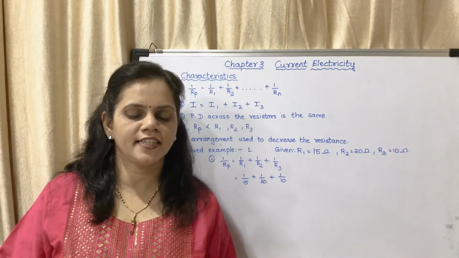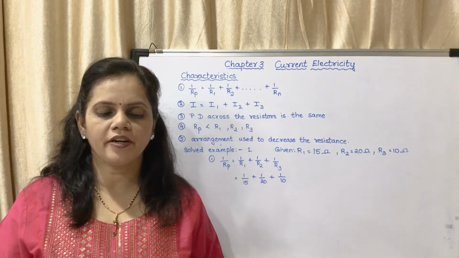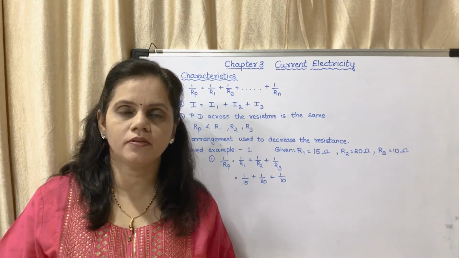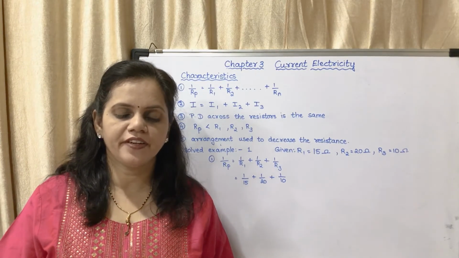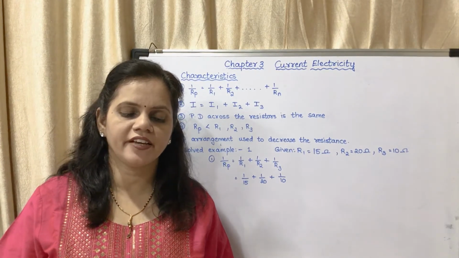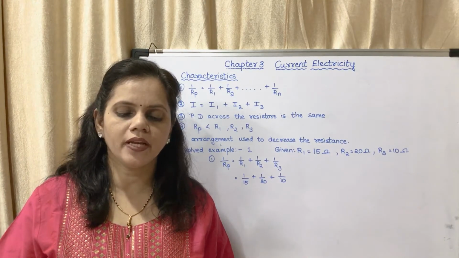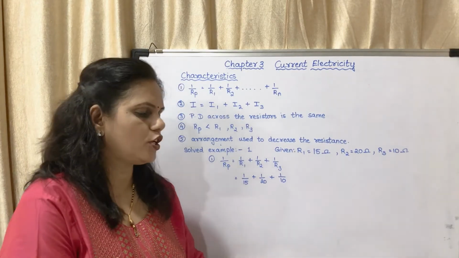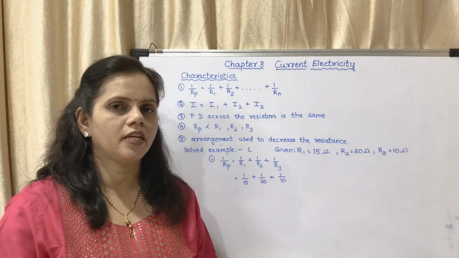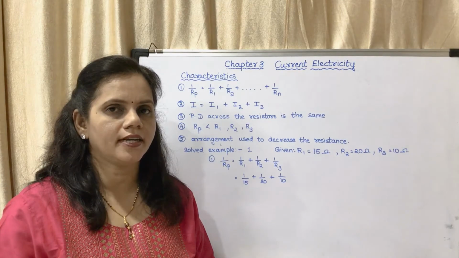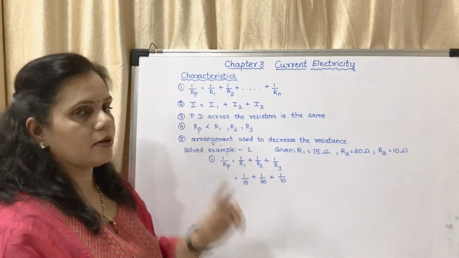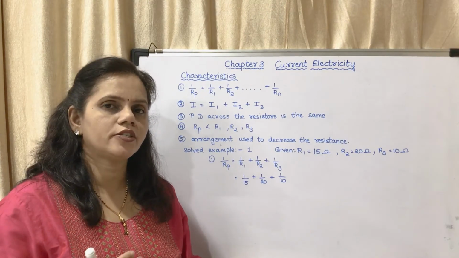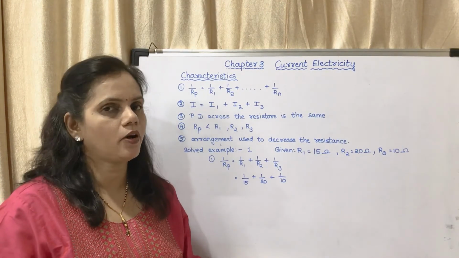Now the next we will see the characteristics. If a number of resistors are connected in parallel, on page number 42. The first one is the inverse of the effective resistance is equal to the sum of the inverses of individual resistances. What do you mean by inverse? You know the meaning of inverse according to indices. What is the inverse of M? It is 1 upon M. So what is the inverse of Rp? It will be 1 upon Rp.